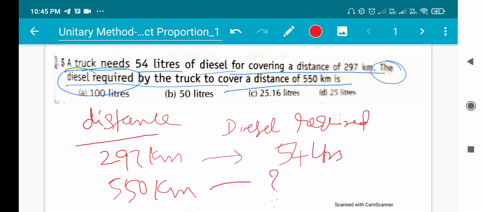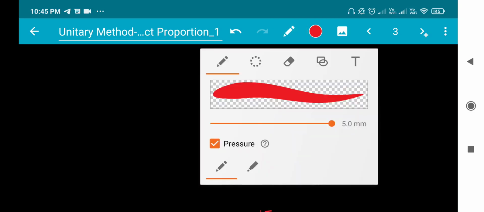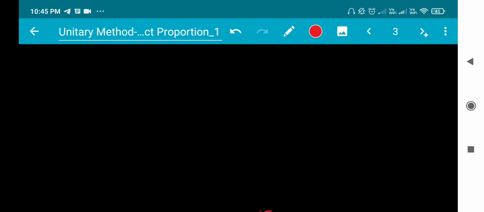Go for the solution. See here, what to find? We have to find the number of liters of diesel required.